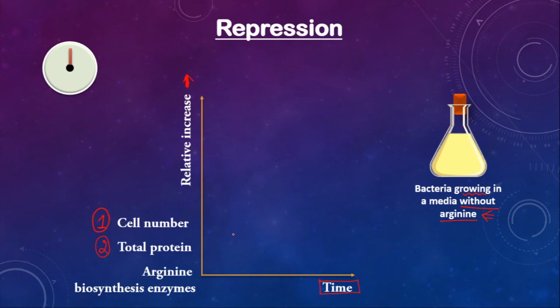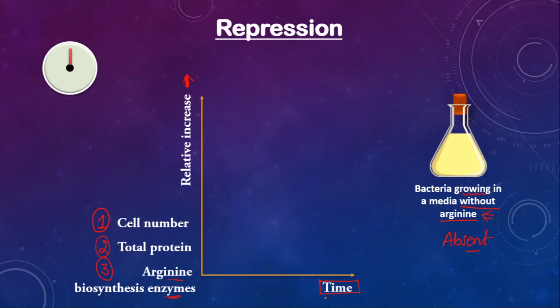Third, we will monitor the important component, that is the arginine biosynthesis enzymes. Now why are we monitoring this? Because arginine is absent. Okay, read it here properly. Arginine, you can find it, this media is without arginine. So when this arginine is absent, then the bacteria needs to prepare arginine biosynthesis enzyme.